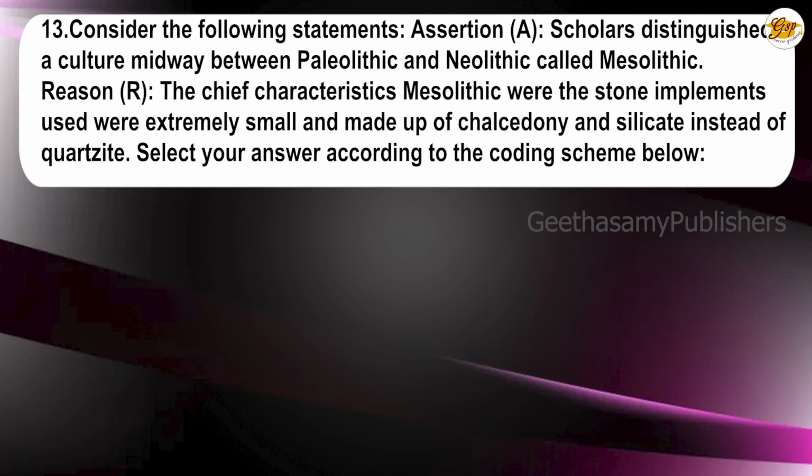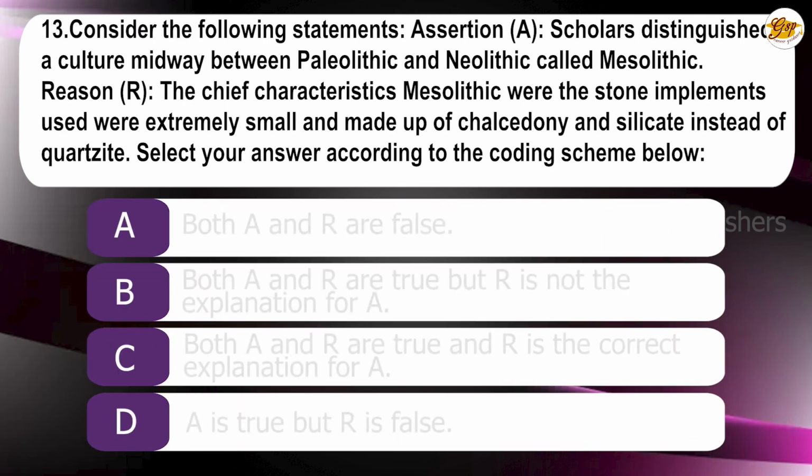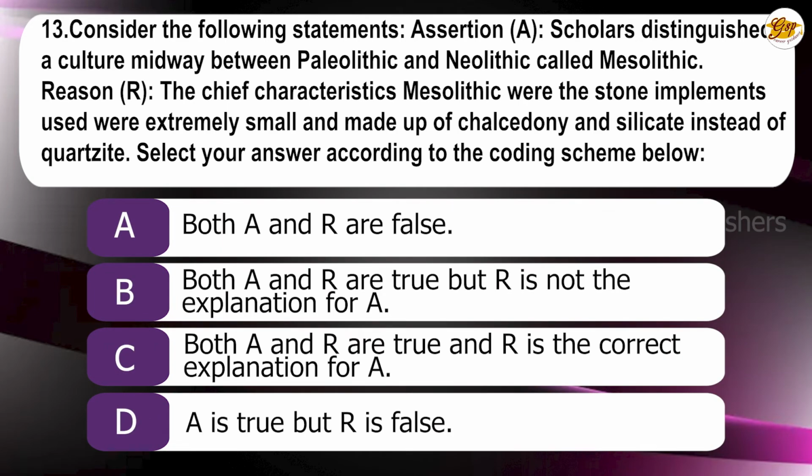13th question. Consider the following statements. Assertion: Scholars distinguished a culture midway between Paleolithic and Neolithic called Mesolithic. Reason: The chief characteristics of Mesolithic were that the stone implements used were extremely small and made up of chalcedony and silicate instead of quartzite.